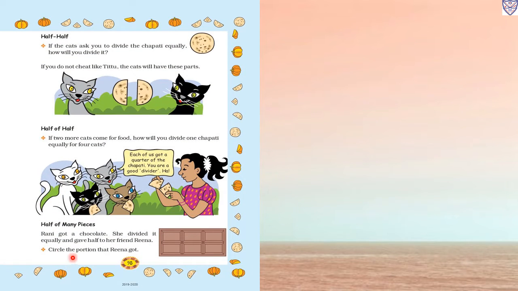Now, half of many pieces, same page. Rani got a chocolate. She divided it equally and gave half to her friend Reena. Okay. Rani got a chocolate. How many parts are there? 1, 2, 3, 4, 5, 6. 6 bar chocolates are there.